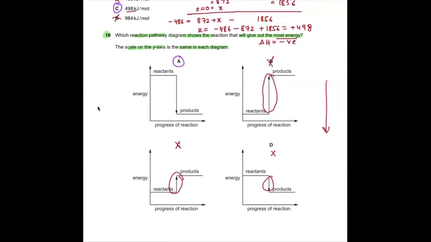Yes, sir. Okay. Now question number 17. When calcium carbonate is heated strongly, a gas is given off. Which word describes this change? Chemical. Very good. It's a chemical change because something new is formed. So B, C, and D go wrong, and A is the correct answer.